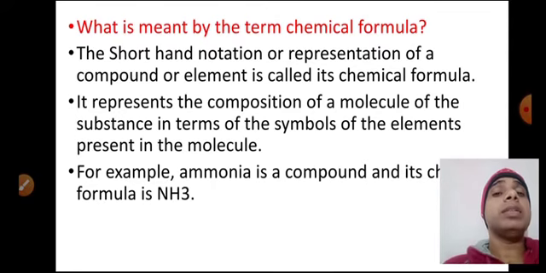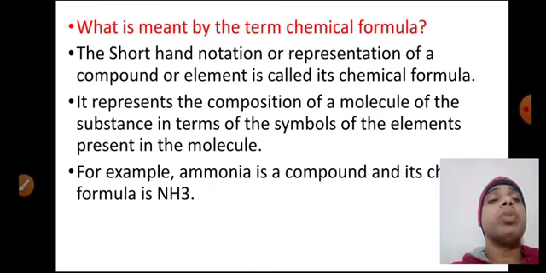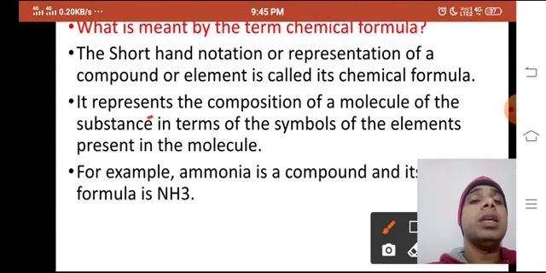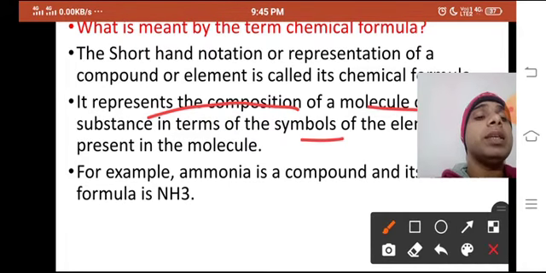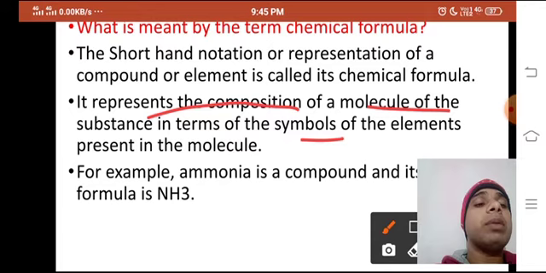So what is there? It represents the composition of a molecule of the substance in terms of symbols. Sodium is Na, the symbol of the element, and the symbols of the elements present in the compound are what you write in the shorthand notation of the chemical formula.